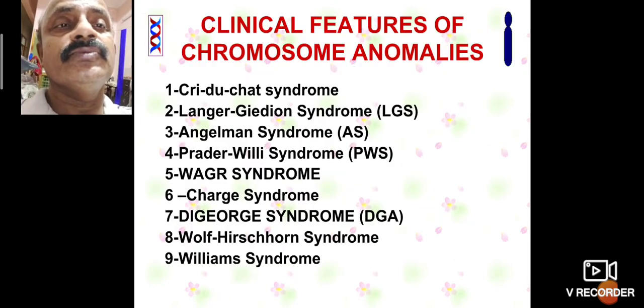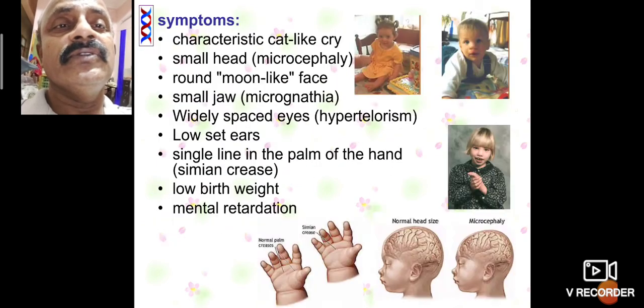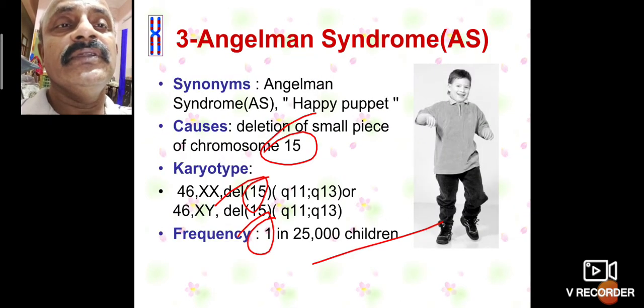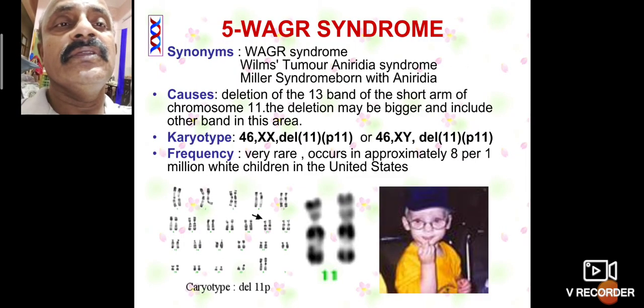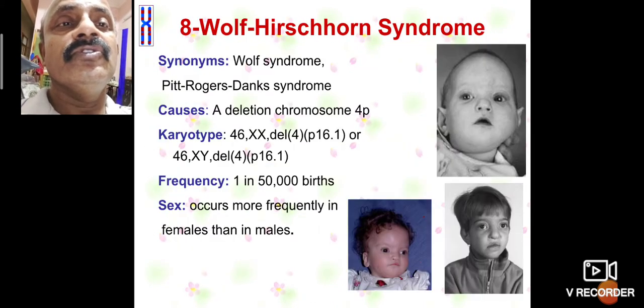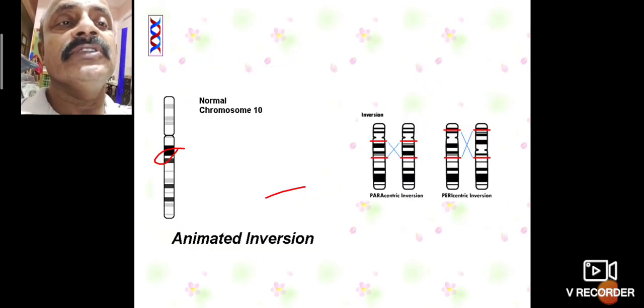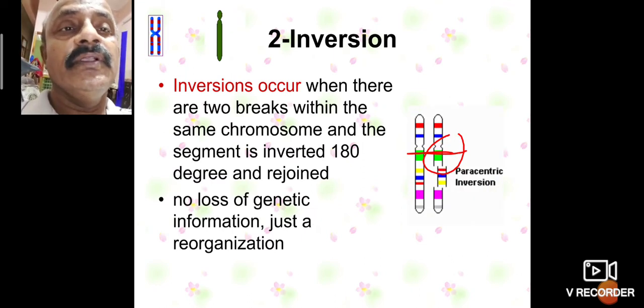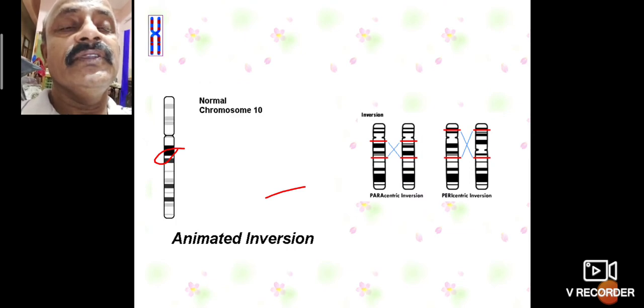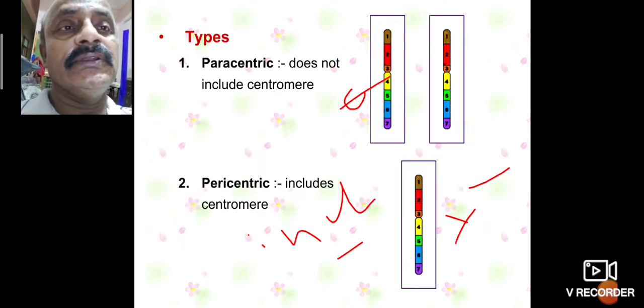Here there are isochromosomes with clinical features, all called syndromes, such as Wolf syndrome and Williams syndrome. The second one is inversion. Inversion occurs where there are two breaks within the same chromosome and the segment is inverted 180 degrees. Its types are paracentric inversion and pericentric inversion.